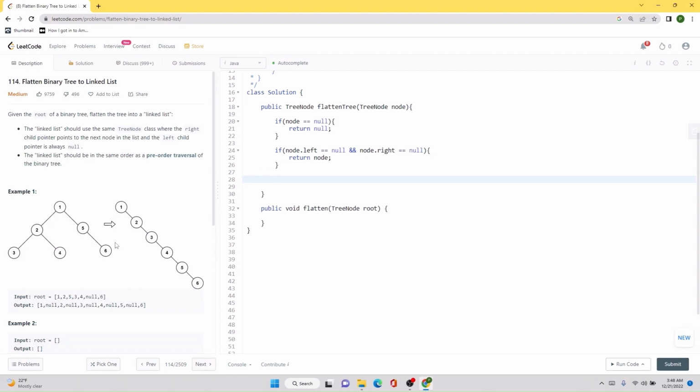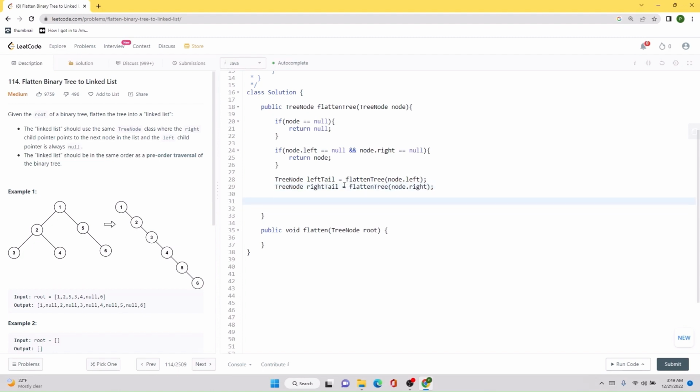Now we will have to find the leftmost tree node for any subtree. So we will have to create a new tree node called left tail, and we are going to call the recursive function again. And same way we will also have to find the rightmost tail. So we will do the same thing and call the recursive function again. Now will come the meat of our logic. First of all, we will check if the left tail value is not null, if it exists, then we will have to put those three conditions that we discussed earlier.